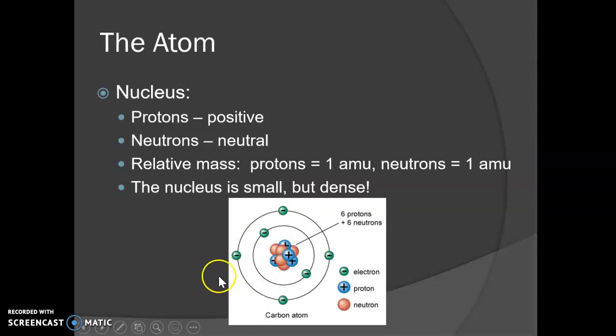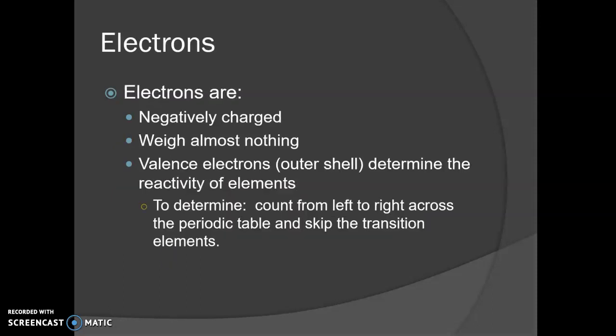The rest of this lesson I'm going to go pretty quickly through. We reviewed this in our review lesson, and most of you did really well with this. In honors chemistry, you had the full lesson for atomic theory. So the nucleus is in the center of the atom. It has positive protons, neutral neutrons. They both weigh something. So it's small, but all of the mass of the atom is in that nucleus.